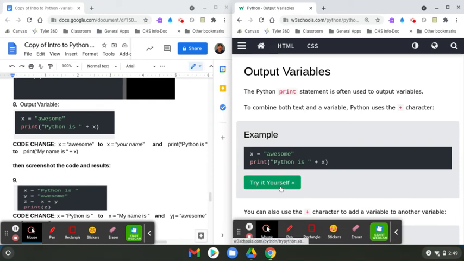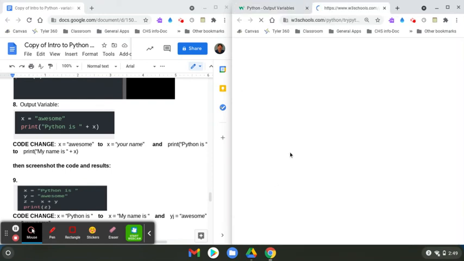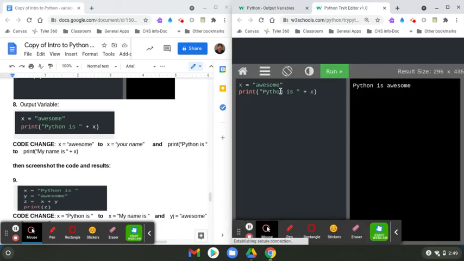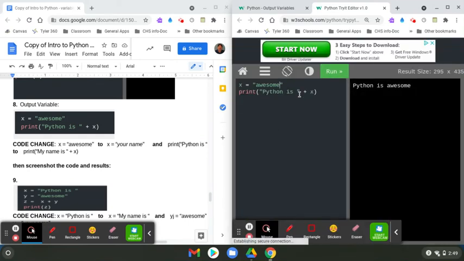I think I made a mistake on this one, but let me check as soon as I do this because I know I made a mistake somewhere. No, not on this one. So what I'm going to do is put in an X. I'm going to put my name. Then I'm going to put my name is. Well, actually, I got to take that capital N out and put a lowercase.